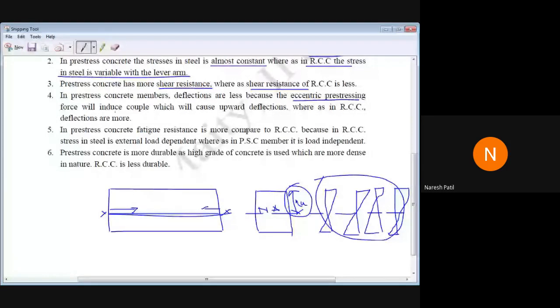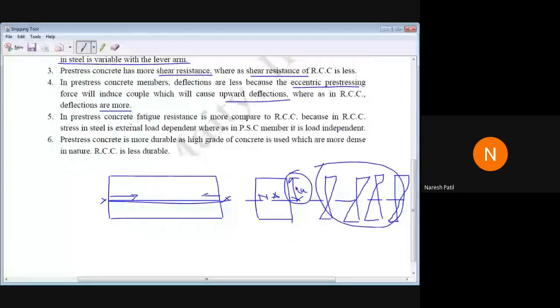So what will happen? See, if the cable is at the bottom, what will happen? There will be upward deflection. Then you apply external load, and it will regain its original position. So because of that, deflection will be very less in the pre-stressed concrete system, whereas in RCC deflections are more.